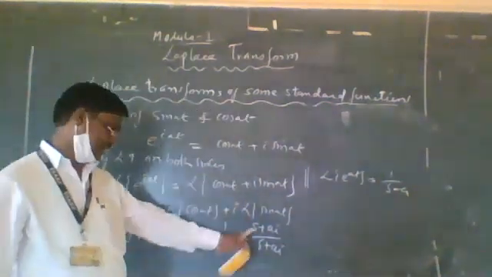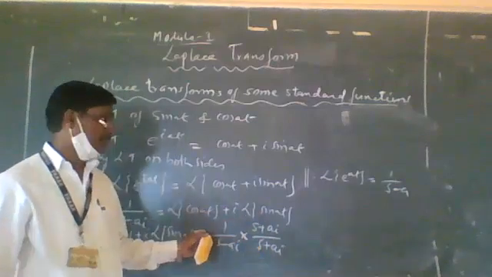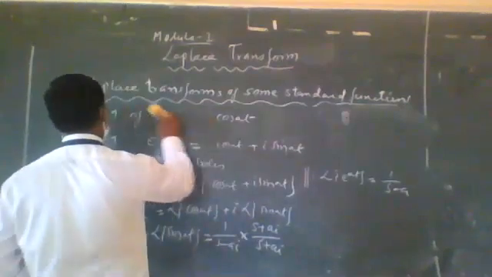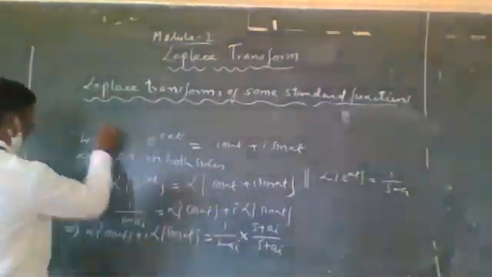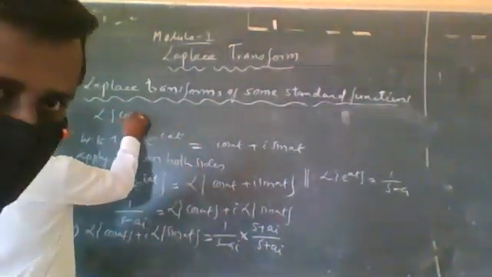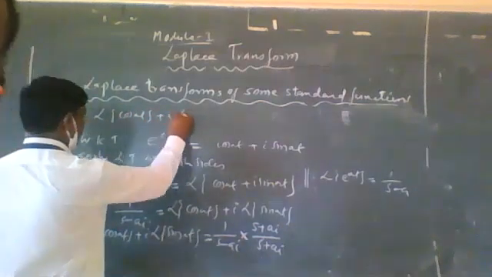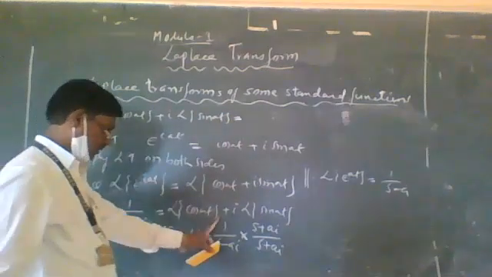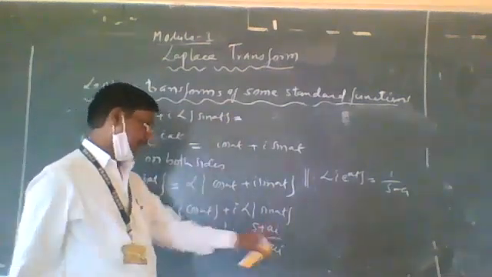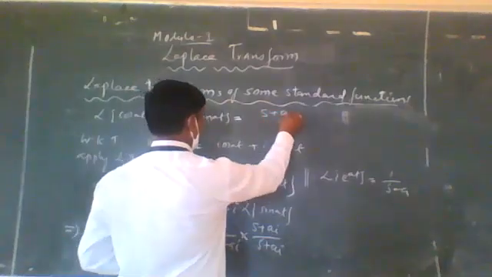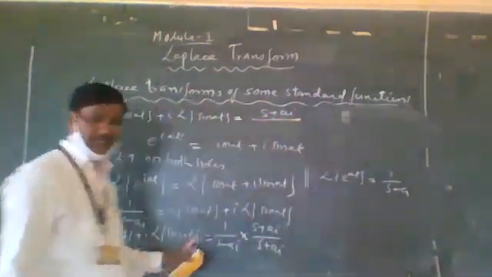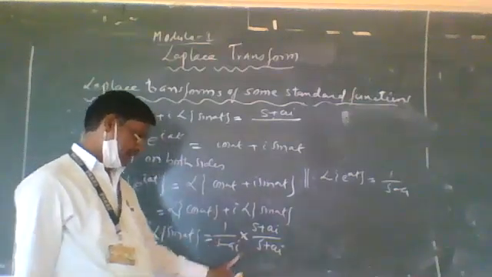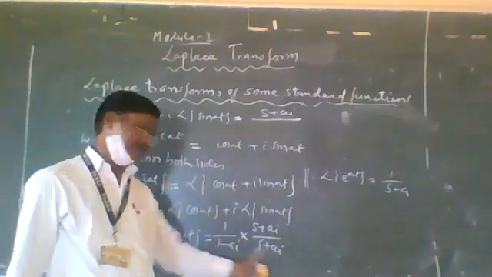Then after multiplying by this conjugate, LT of cos of at plus i into LT of sine of at is equal to 1 into s plus ai, which is s plus ai. In the denominator we can multiply by using the identity a minus b, a plus b is equal to a square minus b square.